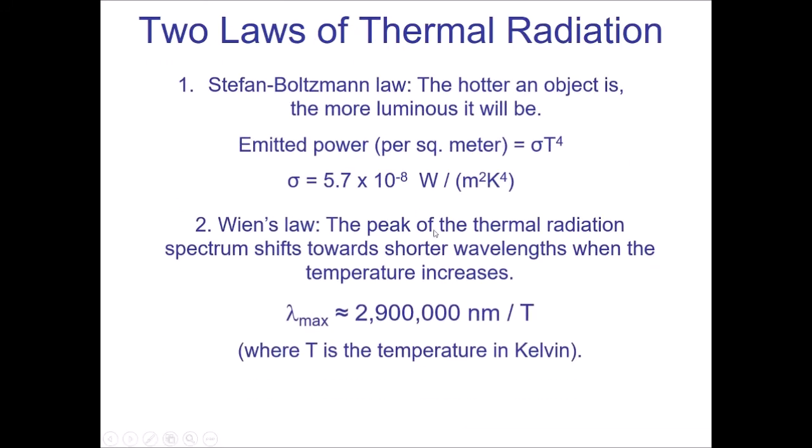So the peak of the thermal radiation spectrum will shift to shorter wavelengths when the temperature increases. So there's an equation here. The peak wavelength is approximately 2.9 million divided by the temperature. If you know the temperature, you put it into the equation, 2.9 million over your temperature, and it tells you where that peak lies.